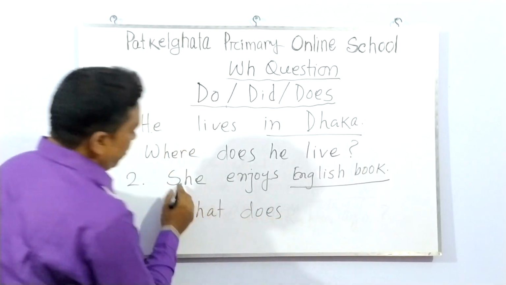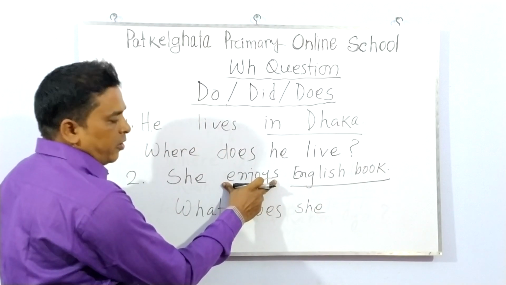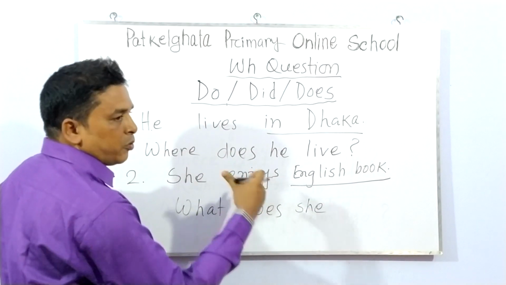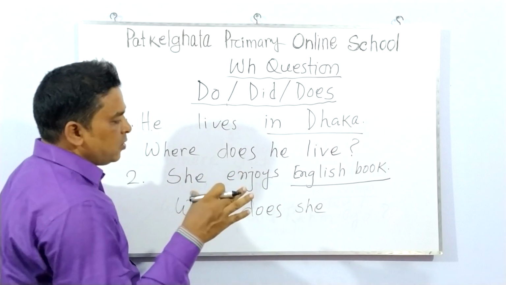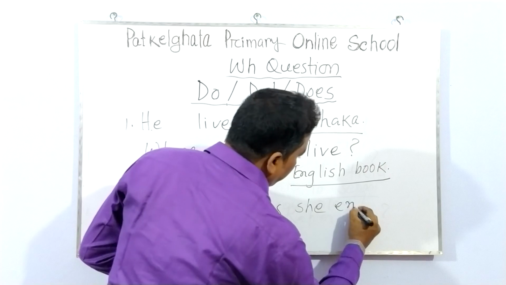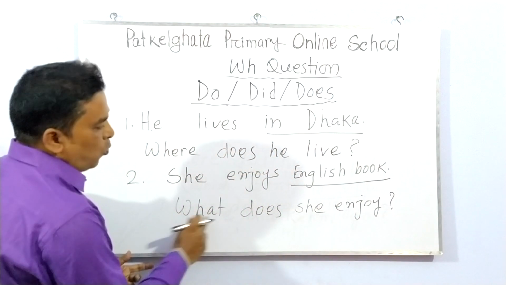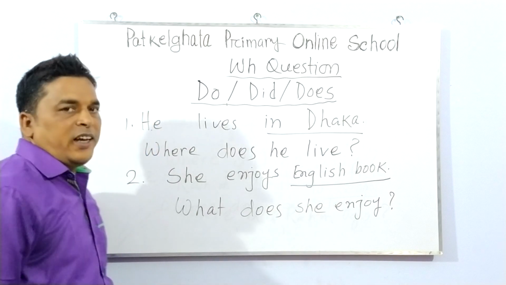What does, subject she, here is enjoys, we reduce here s, that is enjoy. Okay, what does she enjoy?